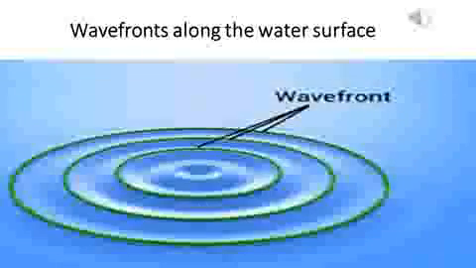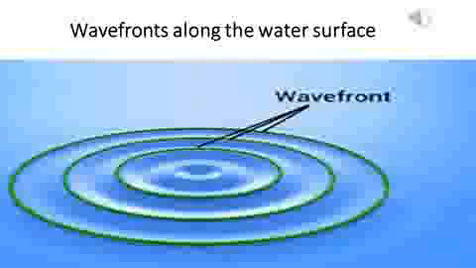Students, we know that when we drop a stone on the water surface, then transverse waves are generated along the water surface, and these waves move away from the point of disturbance in two directions along the water surface. Therefore, water wave is an example of two-dimensional wave. Also, in this image, we see the green circular lines, and these lines are called as wavefronts.